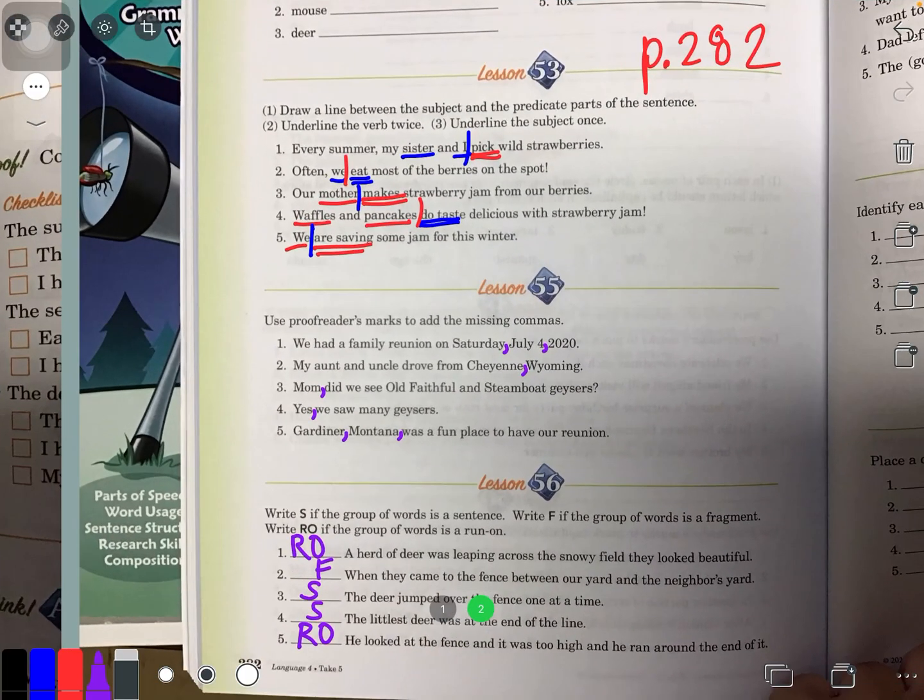So that was all of page 282. How'd you do? Lots of review, I know, but that's good.